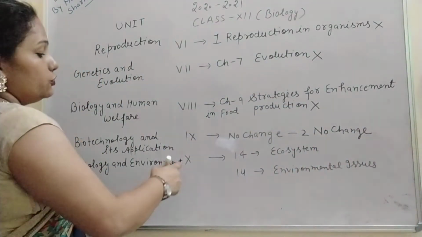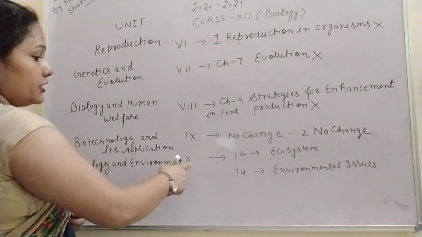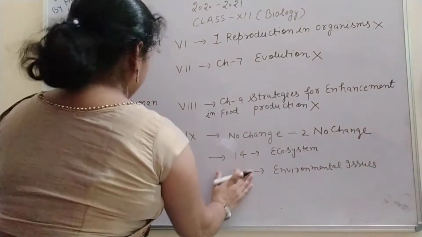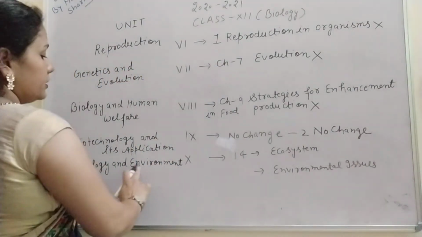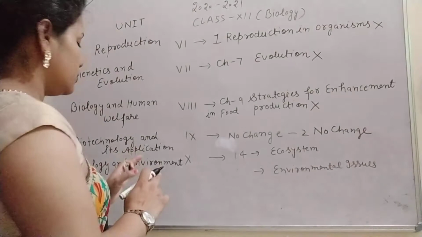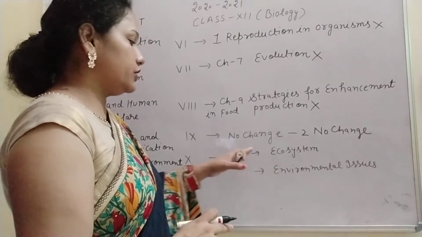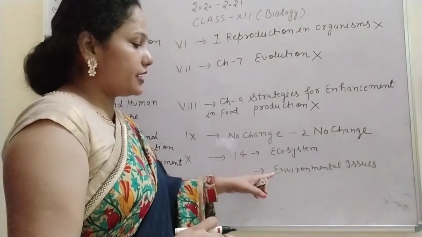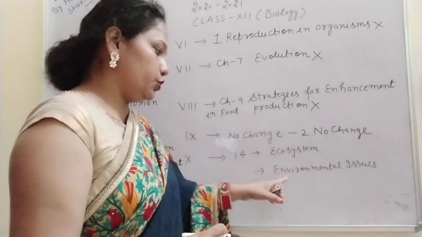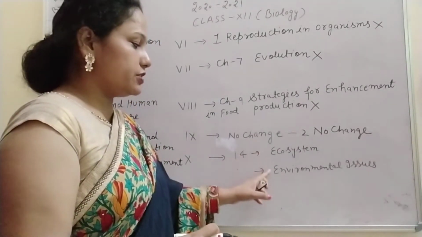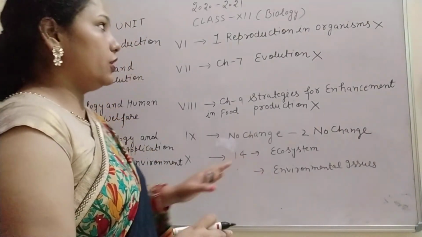After that, unit 10 is there, and in this unit we can say Ecology and Environment. In this unit 2 chapters are removed. First, that is Ecosystem, and second is Environmental Issues. So both these chapters are removed from your syllabus.